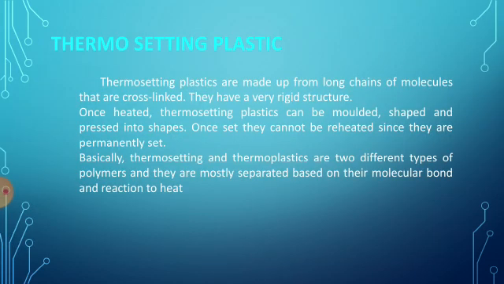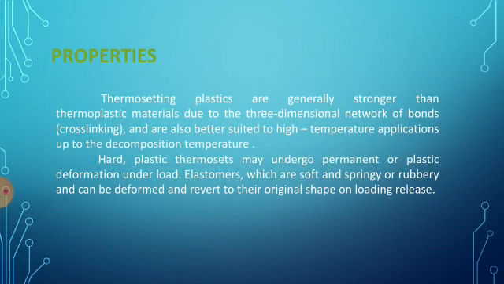Okay, then thermosetting plastic. Thermosetting plastics are made up of long chains of molecules that are cross-linked. They have a very rigid structure. Once heated, thermosetting plastics can be molded, shaped and pressed into shapes. Once set, they cannot be reheated since they are permanently set. Basically, thermosetting plastics and thermoplastics are two different types of polymers, and they are mostly separated based on their molecular bonds and reaction to heat. Then properties.